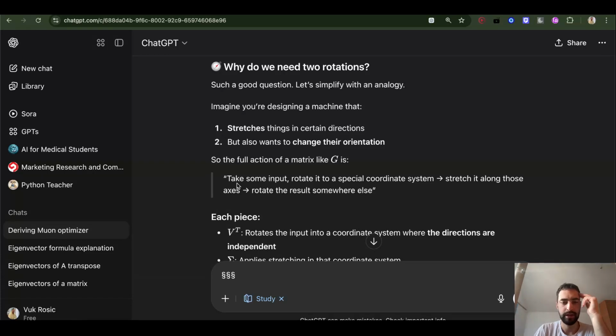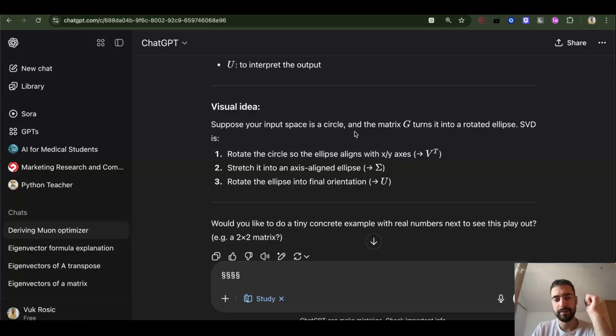So the whole three matrices do the following. Take some input, rotate it to a special coordinate system, stretch it along those axes, and rotate the result somewhere else. Let's say the input is a circle and G is going to turn the circle into an ellipse. This rotation and stretching of the circle can be decomposed into three singular value decomposition matrices.